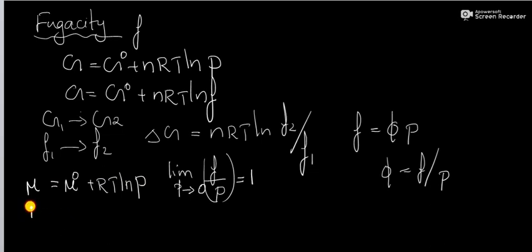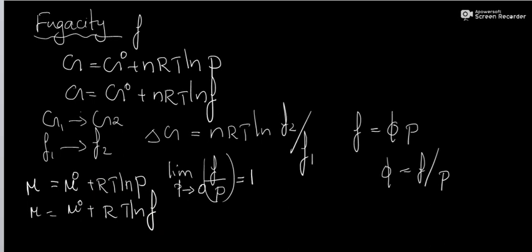That is, we can write mu is equal to mu 0 plus RT ln F, where F is the fugacity of the gas and mu 0 is its standard chemical potential, that is, the chemical potential at unit fugacity, which is a function of temperature only.